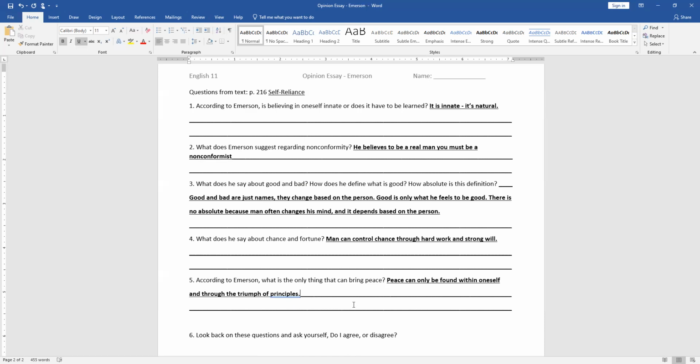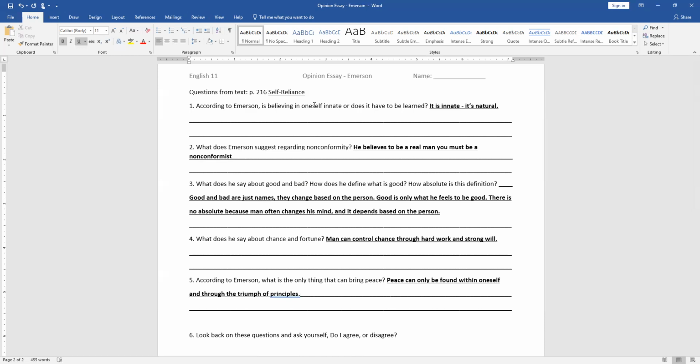To others, I feel like it is. So again, this is an opinion piece. So you want to look back and say, do I agree or do I disagree? And if you agree, do you agree absolutely in all cases? Do you have certain examples where you do agree, but then others where you don't? Right? So that's what you want to look at.